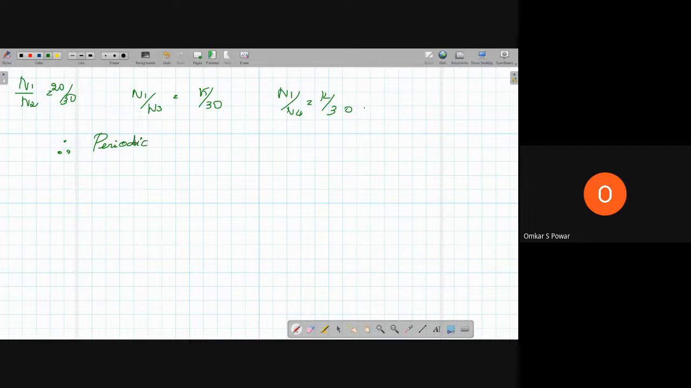What is the period for this? It is 30 N1 or 20 N2 or 15 N3. I will take 30 N1. N1 is equal to 4, as you can see previously. So 30 into 4 is equal to 120.